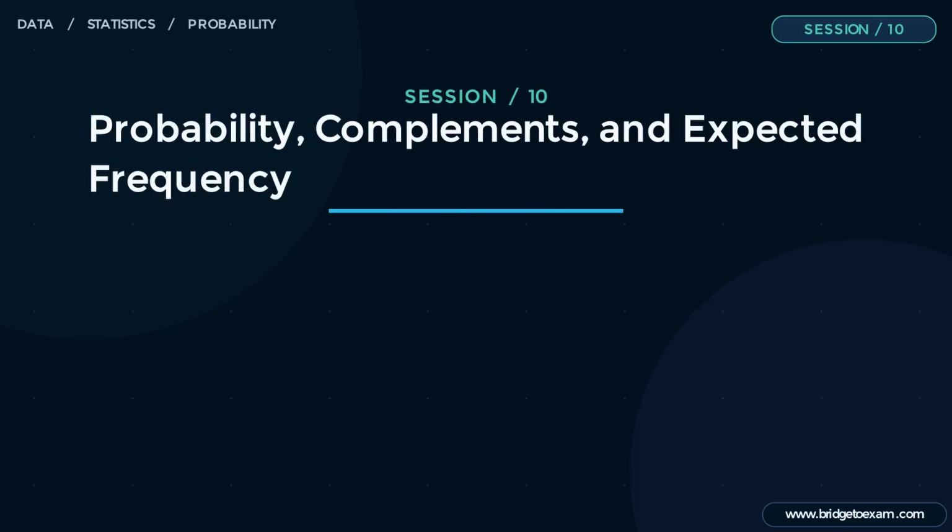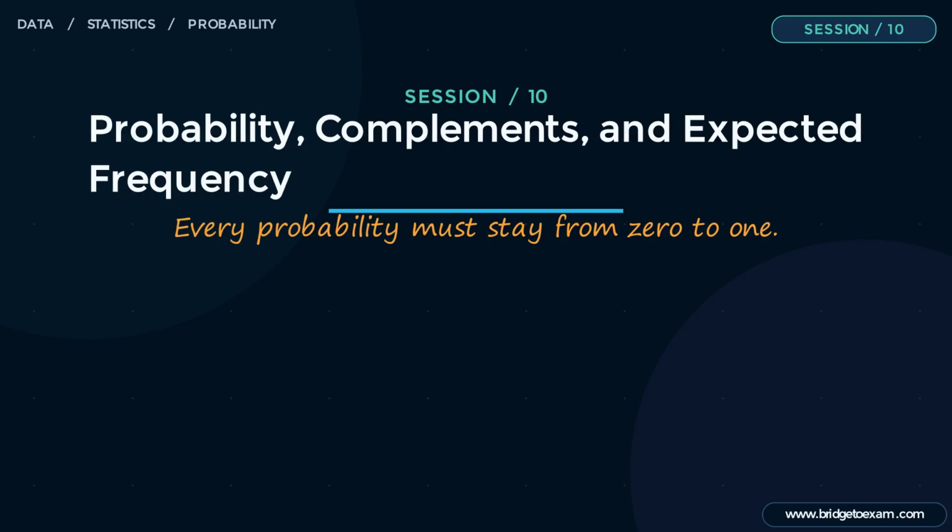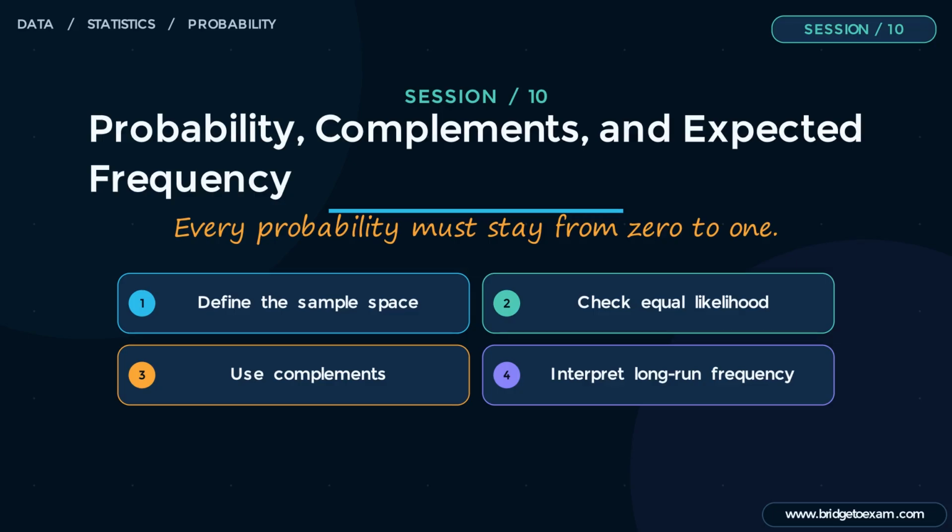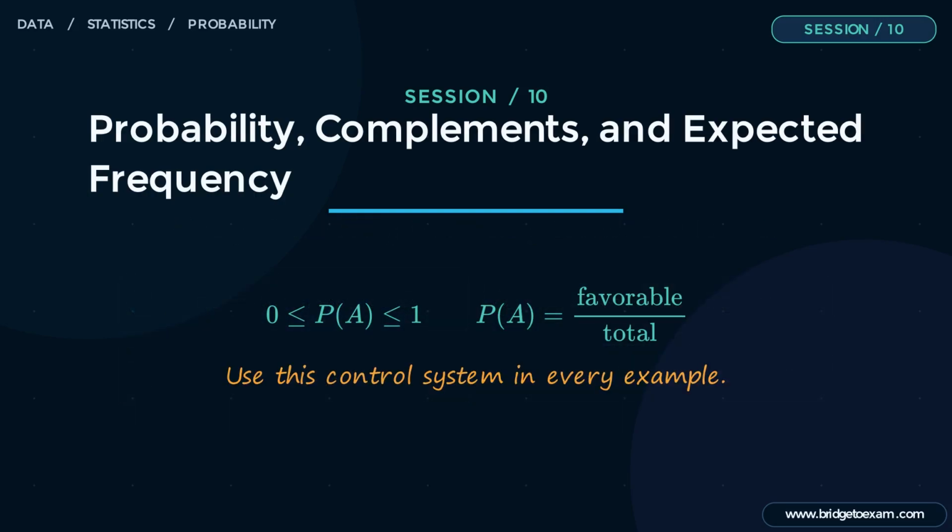Welcome to Session 10, Probability, Complements, and Expected Frequency. Probability measures chance on a scale from 0 to 1, where 0 is impossible and 1 is certain. Across 10 examples, we will count equally likely outcomes, use complements, convert observed frequency to probability, predict long-run counts, compare probability forms, and reject impossible probability claims.